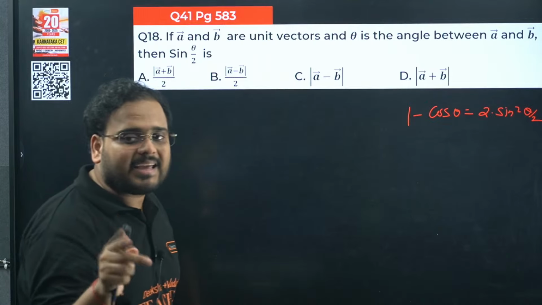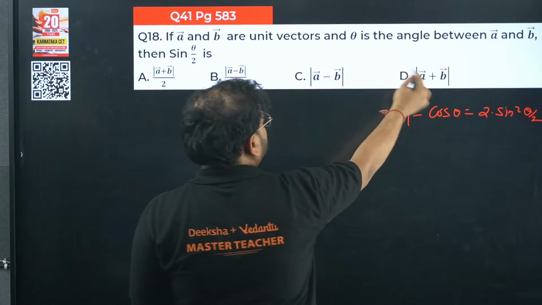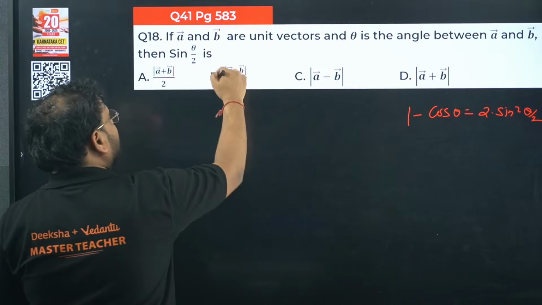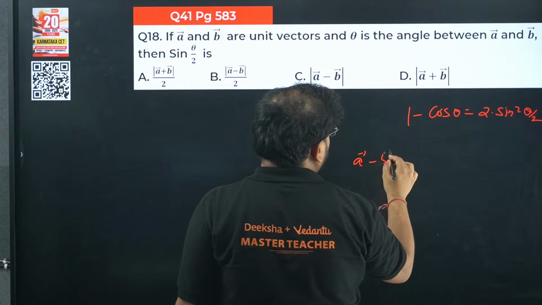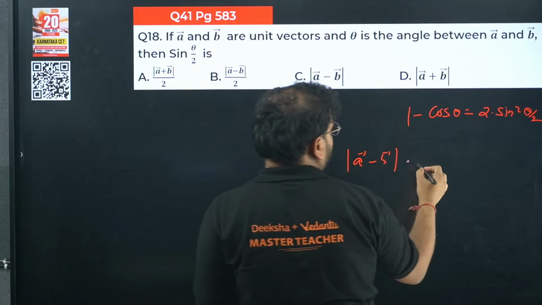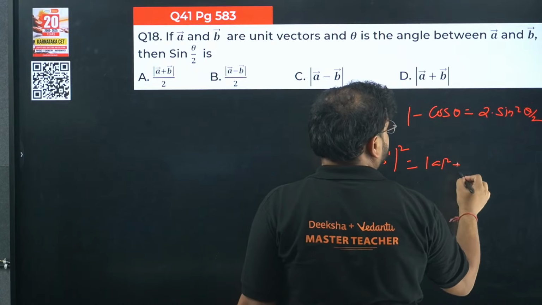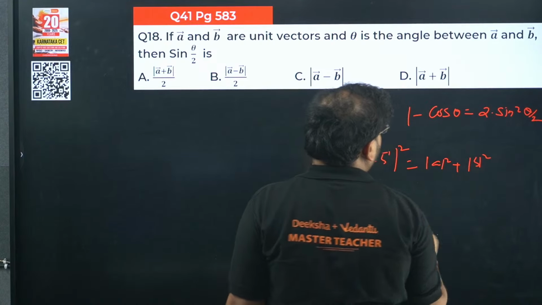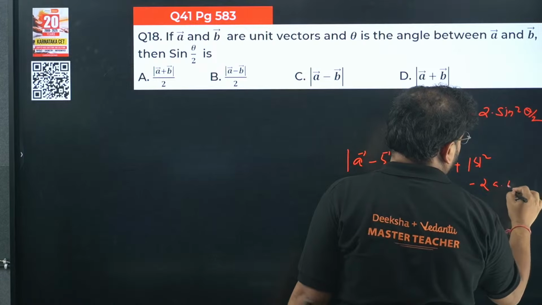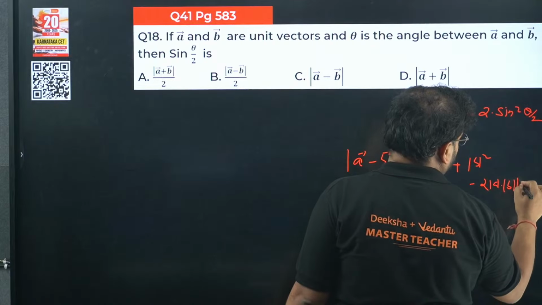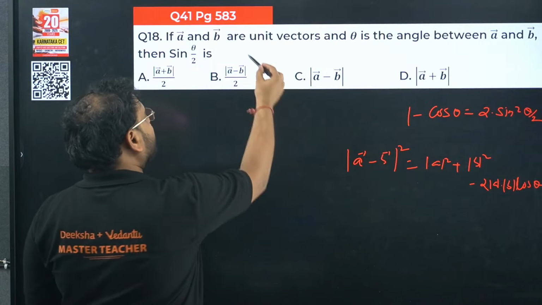It means I cannot take A plus B, this is already gone. Let's try the most difficult one, which is A minus B. If I square it up, I'll get square of A plus square of B, then minus 2 A B dot into cos theta. They're all unit vectors.